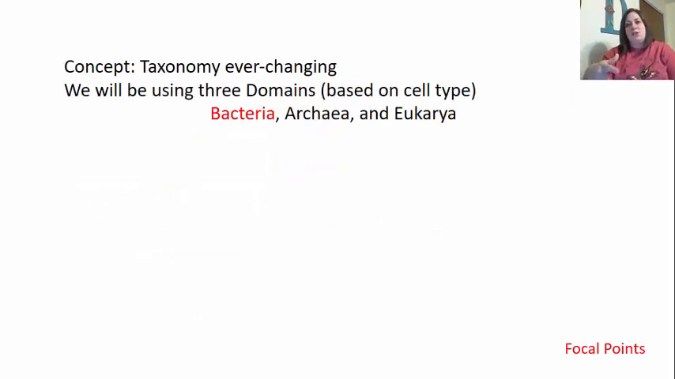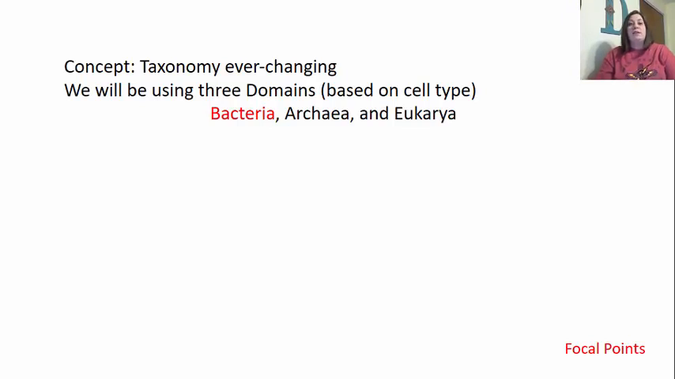So one concept to know here, guys, is this whole idea of taxonomy, the classifying and naming of organisms, is ever changing. It's constantly changing. As we get new information, new data, new technology, we're able to have more information that causes this type of science to change. Some of you that have been out of school for a while, or it's been a while since you were in high school, might be thinking, what are domains? The thing is, kingdom used to be the largest group, but they have gone to domain, and we are going to use this system.